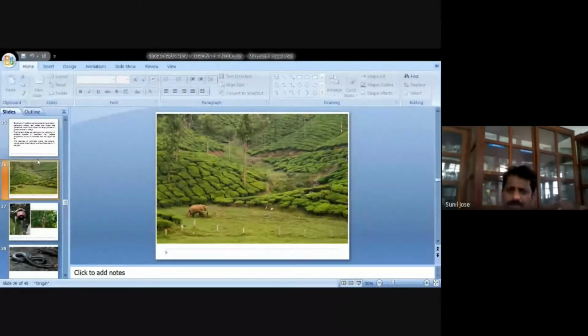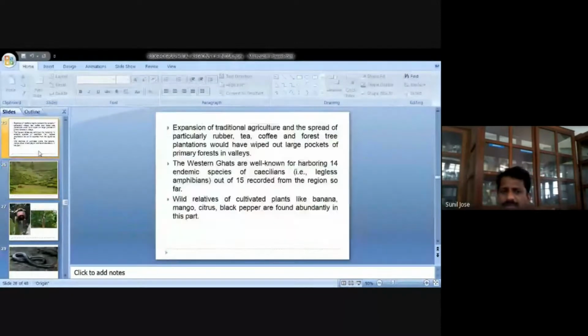And because of our increasing expansion of agricultural activity or agricultural field, we are losing a lot of forest cover. And what is the result? That is leading to increased conflict with the wild animals. We used to read in the paper that we should be protected from attack of wild animals. These days, especially during the summer season, when animals are not getting enough amount of water inside the forest, they will come out of the forest in search of water, and that will result in man-animal conflict.